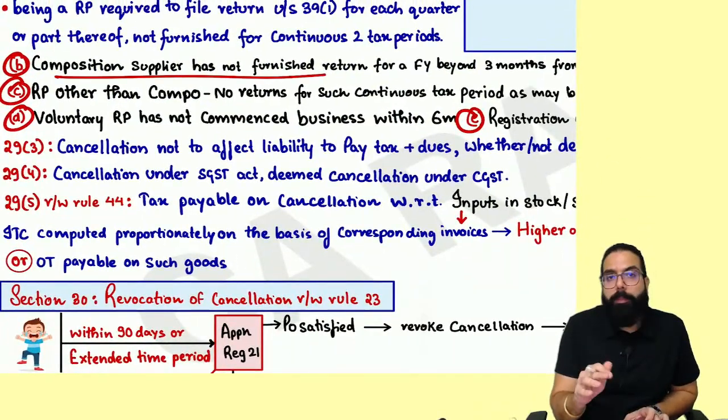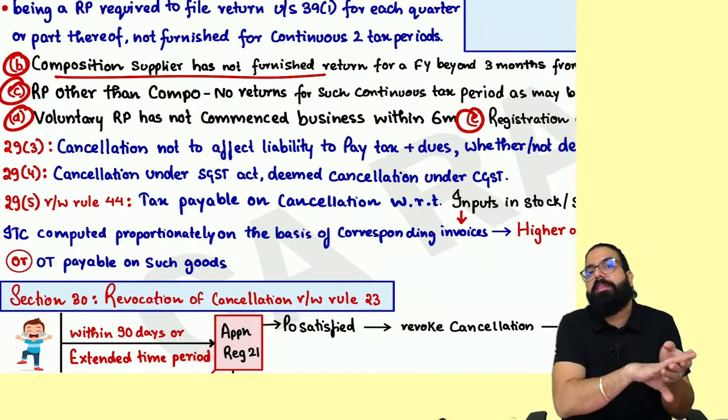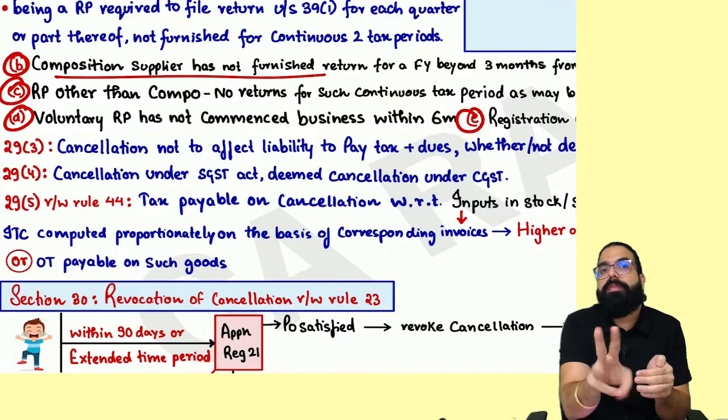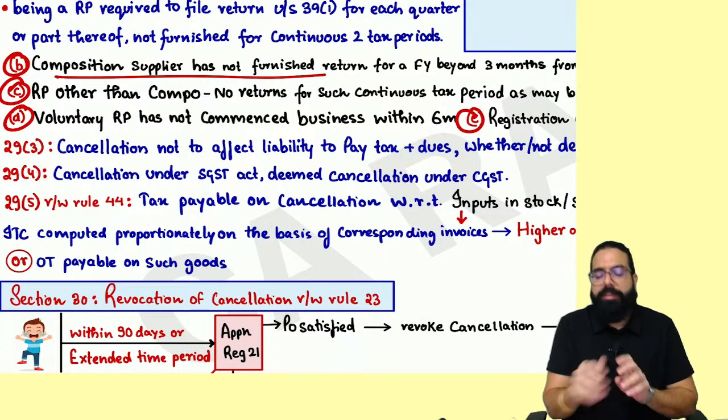For a composition dealer, the due date of GSTR-4 is 30th June of the next year. From that day, if you don't file your composition return for 3 months, your registration will be cancelled.